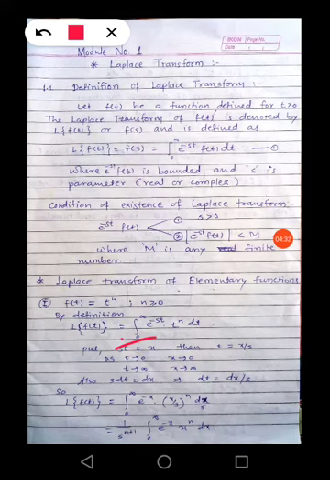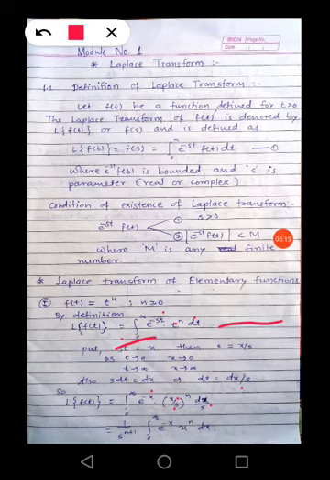So put all these substitutions in this integration. Laplace of f of t, which is Laplace of t raised to n, is equal to the integration from 0 to infinity of e raised to minus x; instead of writing t, we must write x by s raised to n, and for dt we have dx by s. Now x by s raised to n means x raised to n divided by s raised to n, and here we have 1 by s, so s raised to n into s is nothing but s raised to n plus 1.